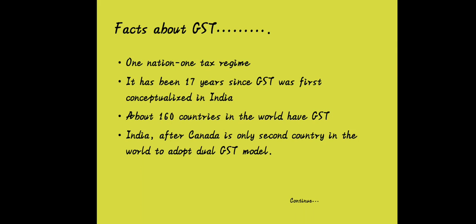We'll conclude this video with the facts about GST. It is a one nation one tax regime. It has been 17 years since GST was first conceptualized in India. About 160 countries in the world have GST, and India, after Canada, is only the second country in the world to adopt the dual GST model. Dual GST model, that is the GST structure framed with CGST, SGST and IGST. So students, I hope you understand the concept.